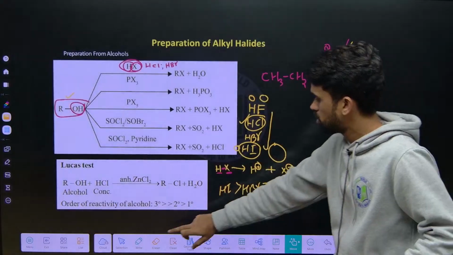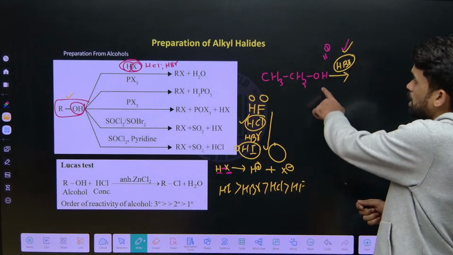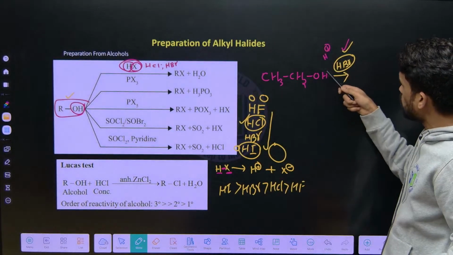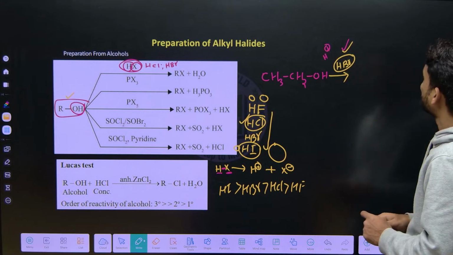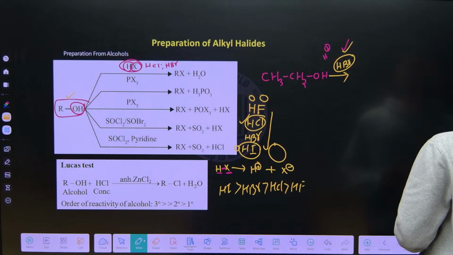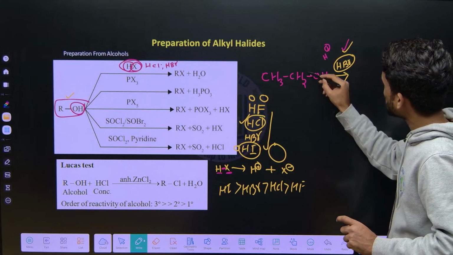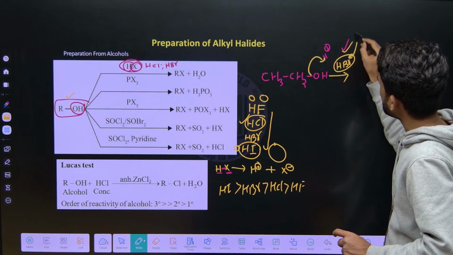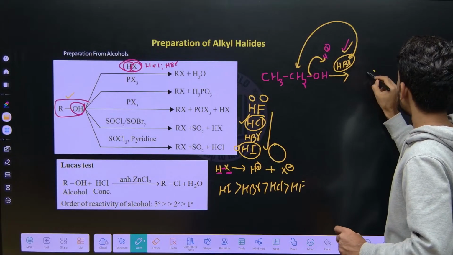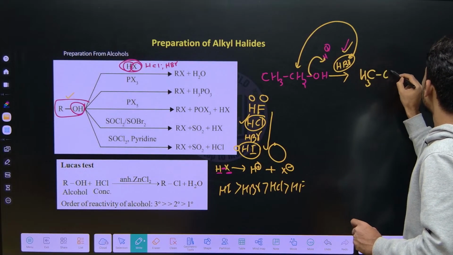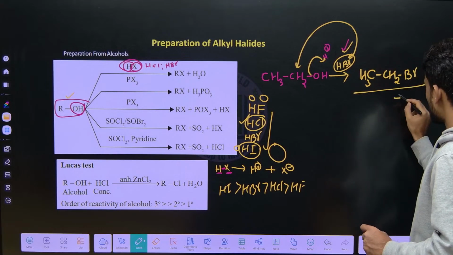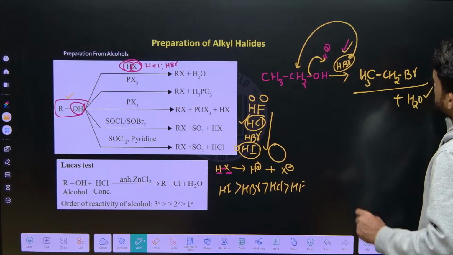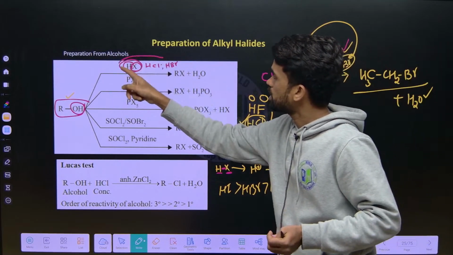It can be taken by our OH group. So OH and H plus are removed as H2O. If it is going out as H2O, our bromide ion can attach here. So you will get CH3CH2Br plus H2O. That is what happens in the first case.